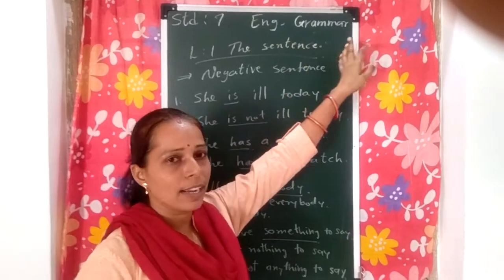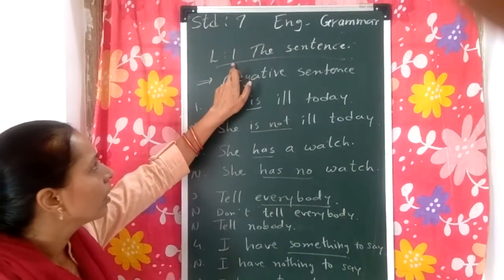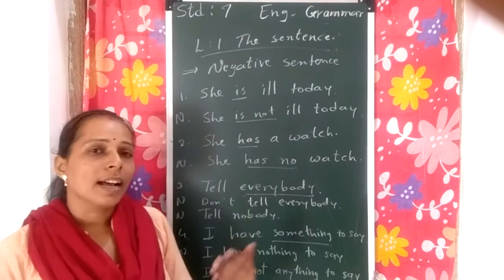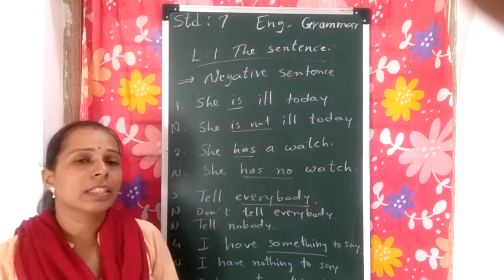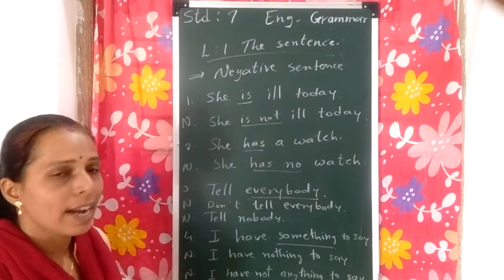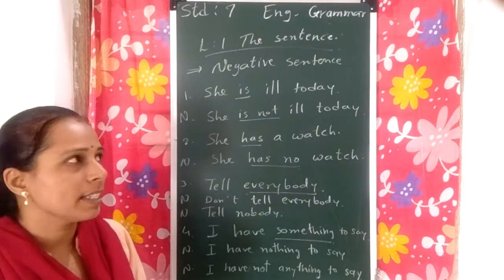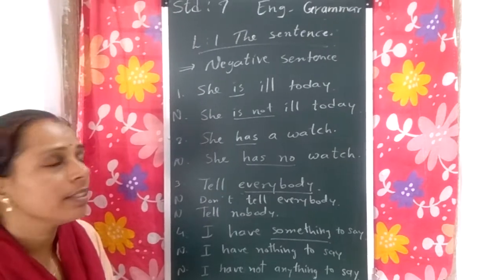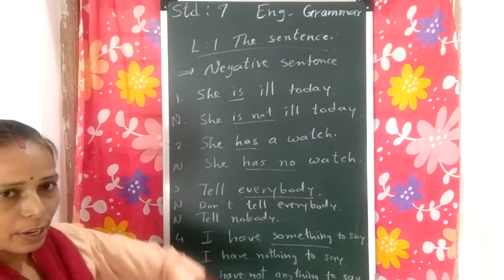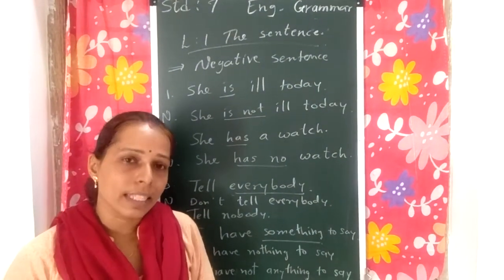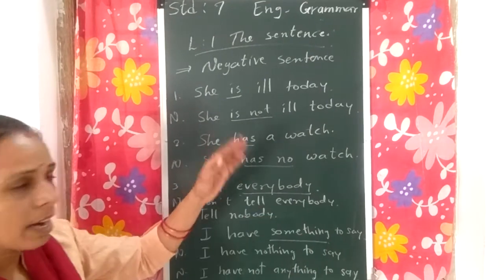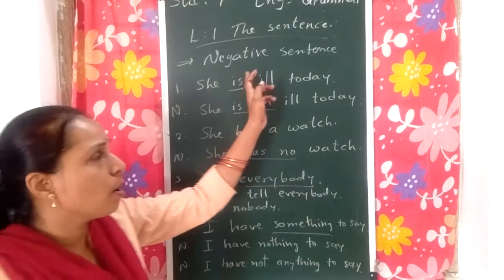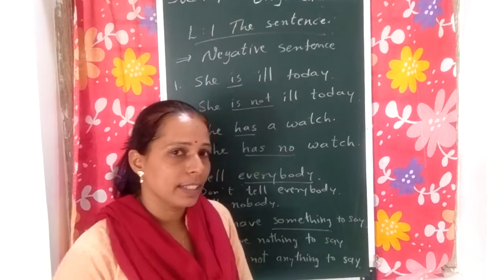Here, English grammar. Lesson number 1, the sentence. In the last sessions, we have studied about the sentence and kinds of sentences, right? Okay. We have studied that the declarative sentence or assertive sentence may be negative or positive. Now today we will learn about the negative sentences.